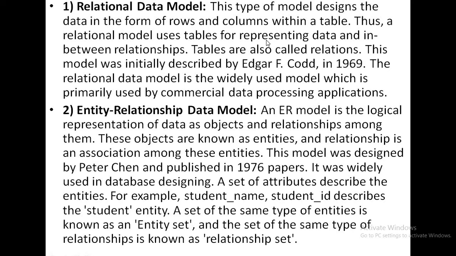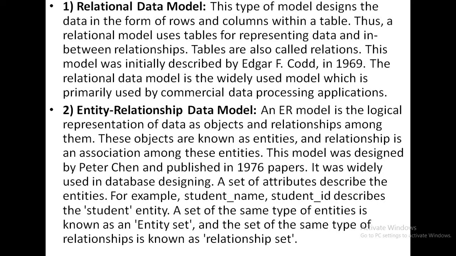And in the relational data model, we store our data in a tabular manner, which has a number of rows and columns. Okay. And it is a widely used model, which is primarily used by commercial data processing applications.